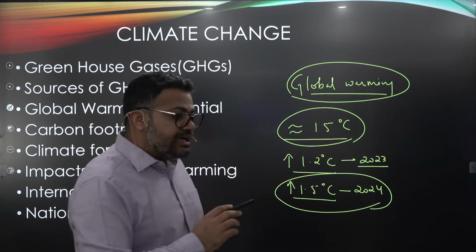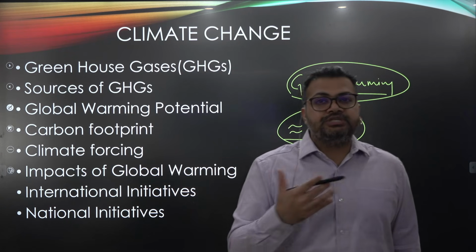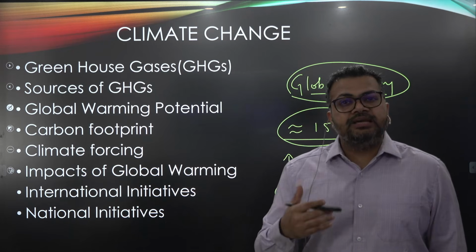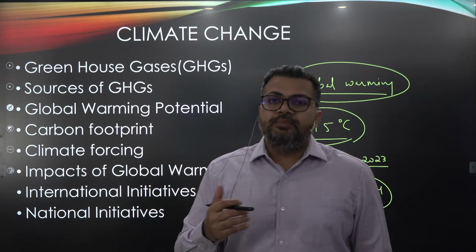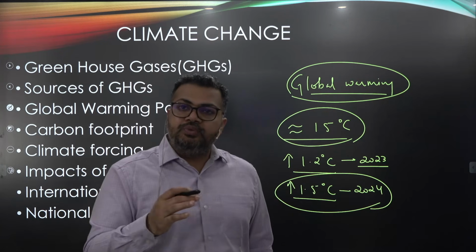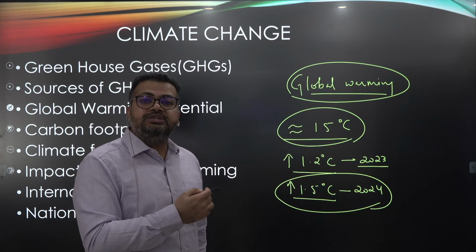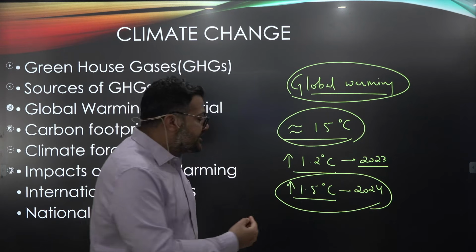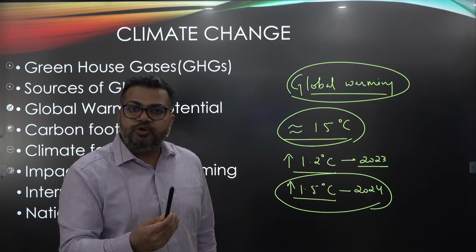Guys, you must have heard that in the garb of climate change, winters are getting more extreme. There is no doubt that sometimes winter can get even more extreme than the average winter temperature. But still the overall temperature throughout the year will be higher than normal. So it has already breached 1.5 degrees Celsius. Although it has not been throughout the year, on an average it has been 1.5 degrees Celsius. I hope you guys can understand.